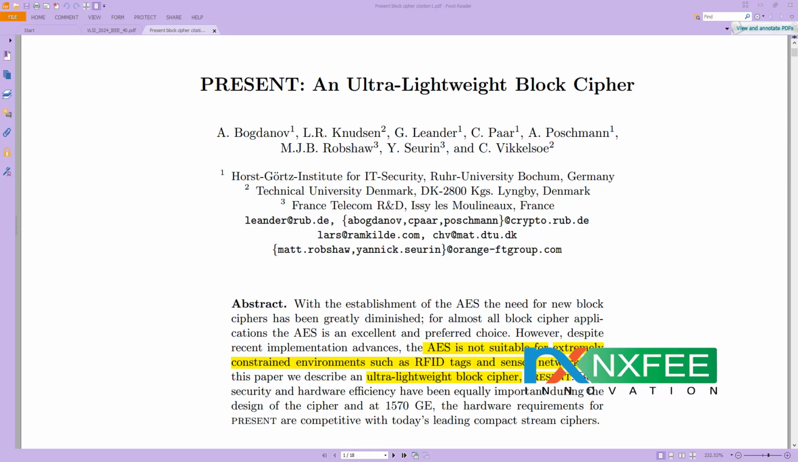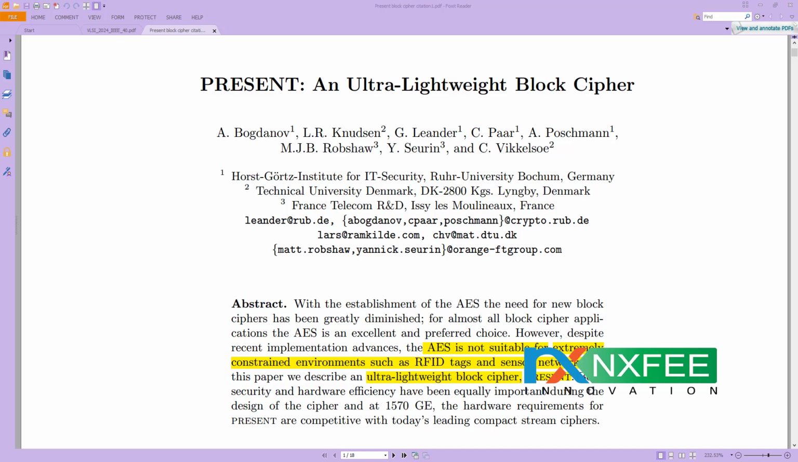Hi, here we are discussing the algorithm PRESENT, an ultra-lightweight block cipher. The PRESENT cipher is designed specifically for environments where resource constraints are critical, such as RFID tags, sensor networks and various IoT devices. Its compact design with a 64-bit block size, 80-bit key and 31 rounds makes it particularly well suited for applications requiring minimal hardware resources, low power consumption and moderate security.